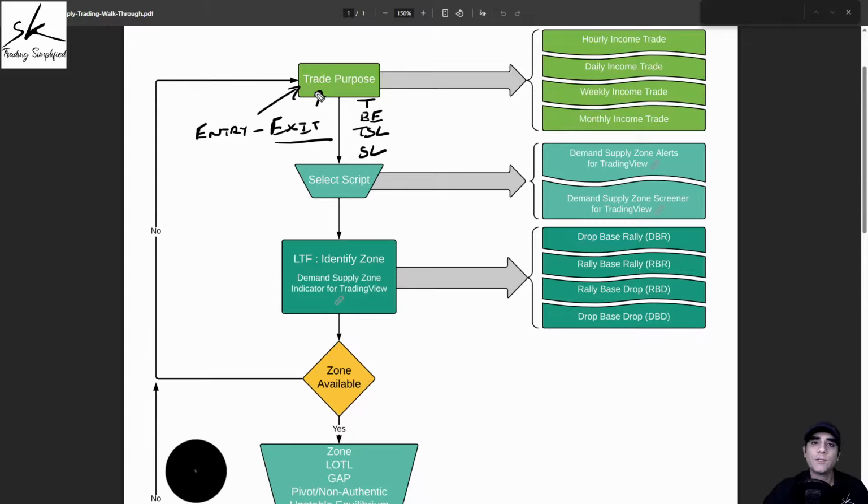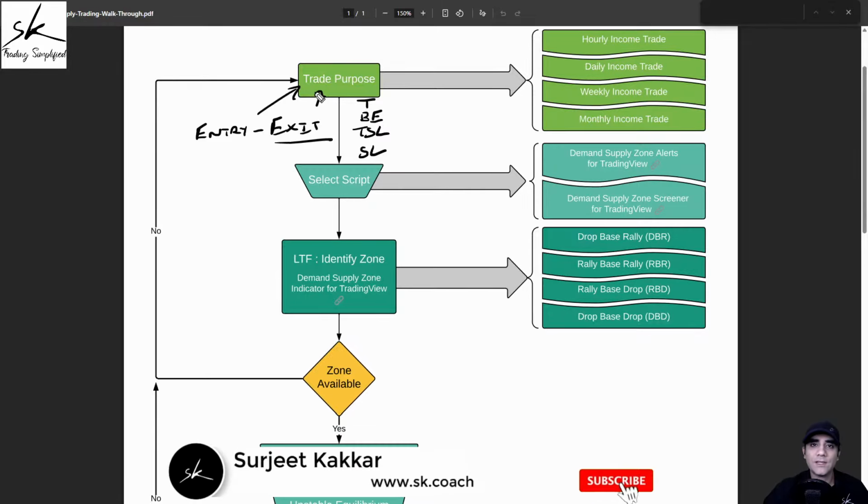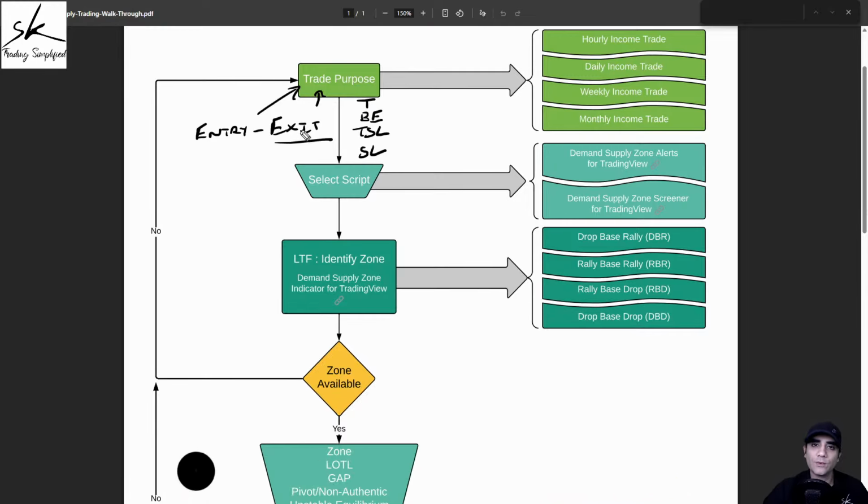And to overcome this challenge, we do not start by randomly selecting any time frame. We again go with a very logical approach, and that logical approach is that the longer I want to be in the trade, the bigger the time frame I should be using for my analysis. Similarly, the smaller I want the duration of the trade, the smaller the time frame I should be using. So I have divided these trades into four different purposes, and we call them the hourly income, daily income, weekly income, and monthly income.